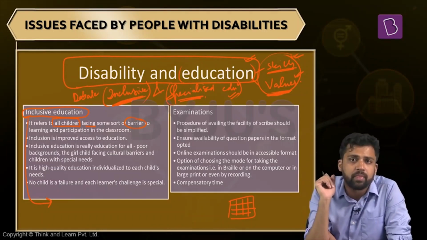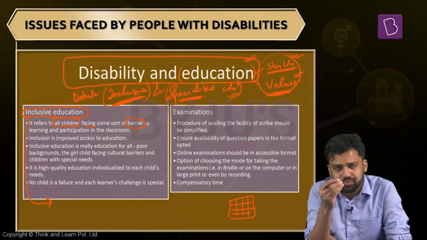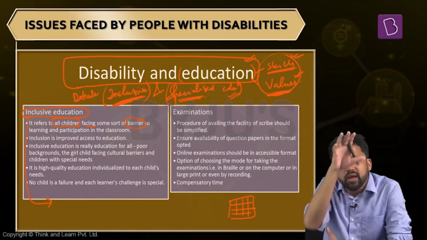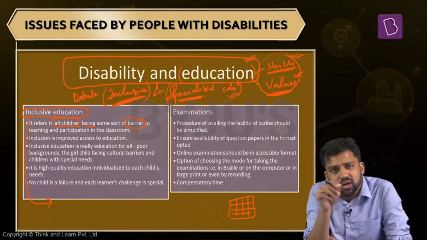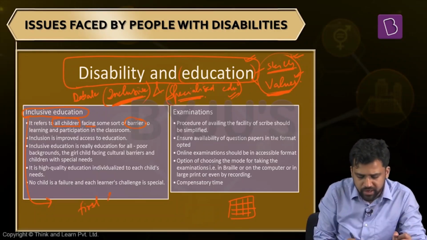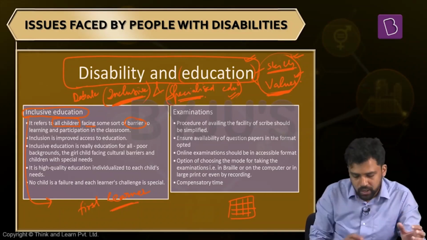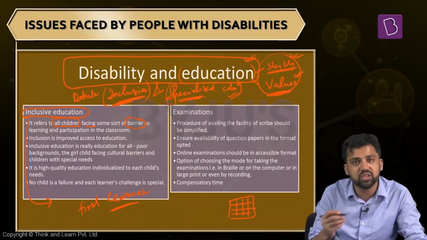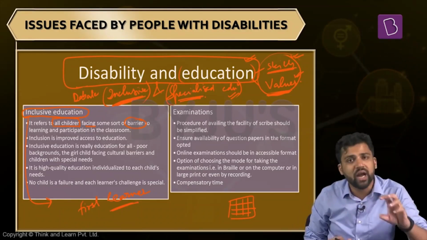So she might be facing some sort of cultural barrier. So it is a barrier to her learning. A child who is coming from a family which never had education, for example, first learners. In their entire family history, no one has taken up education. So the first learner is also facing some form of barrier. Because when the child goes back to his home, there is no support system. There is no one he can ask, who he can consult, since he's the first person to be learning in the entire family. So that child has some sort of barriers.